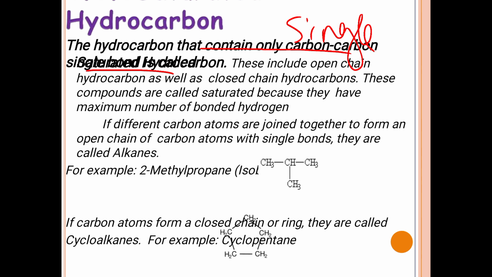Further, they can be classified into open chain hydrocarbons as well as closed chain hydrocarbons. These are called saturated because they have the maximum number of bonded hydrogen.